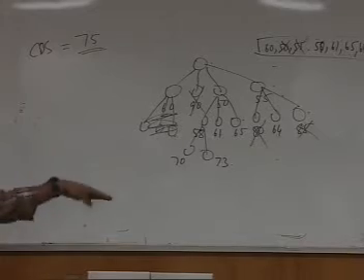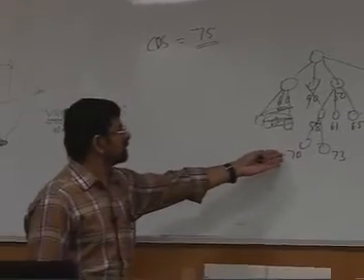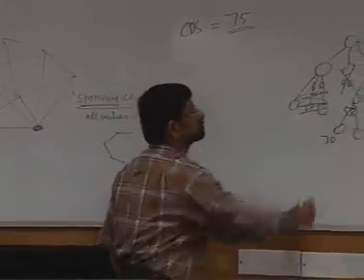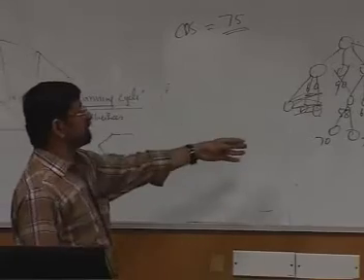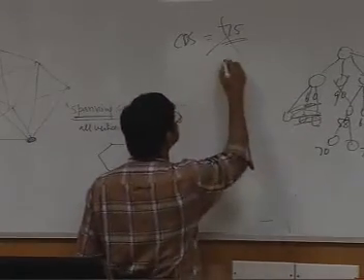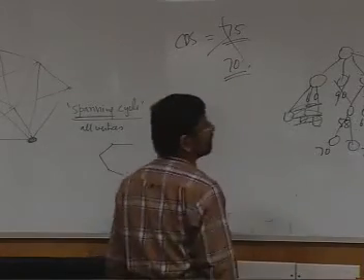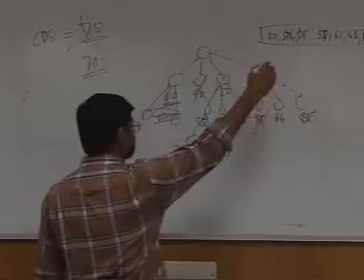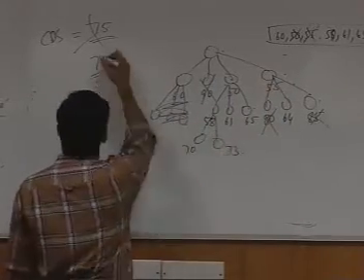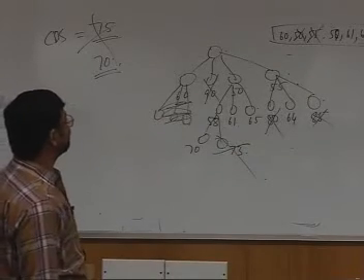For the time being let me stop at this level, assuming that in this level everything is over. 70 is a solution, therefore 70 is the current best solution. The current best solution is updated with 70. 73 is also a solution. You backtrack and then you see the solution. This is larger than this, therefore you are not going to expand.